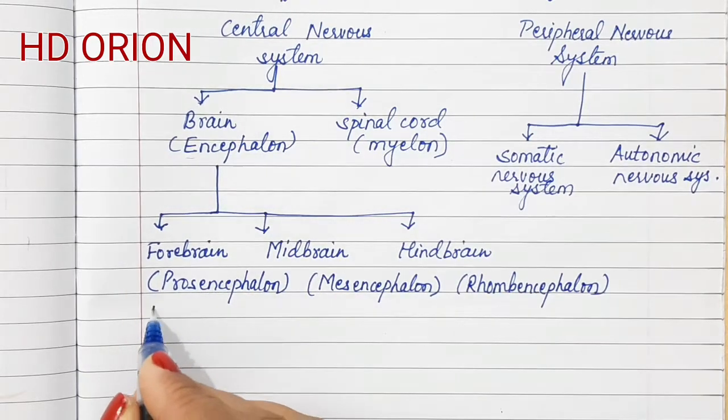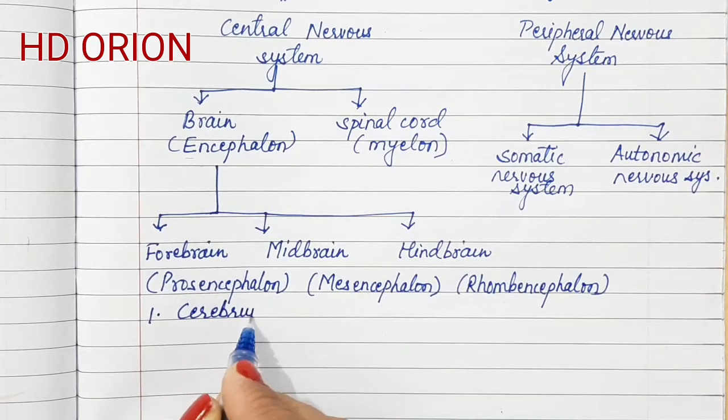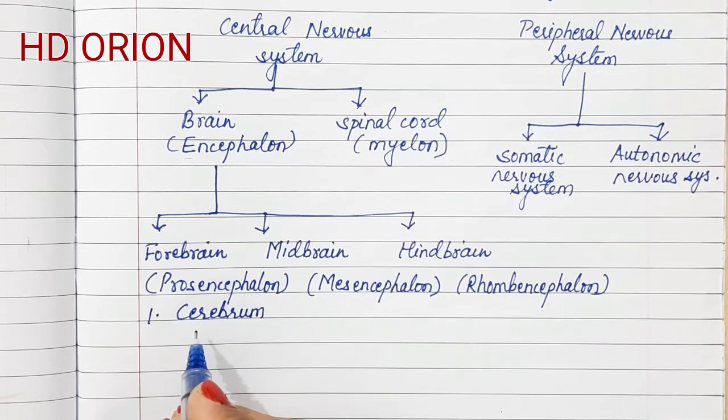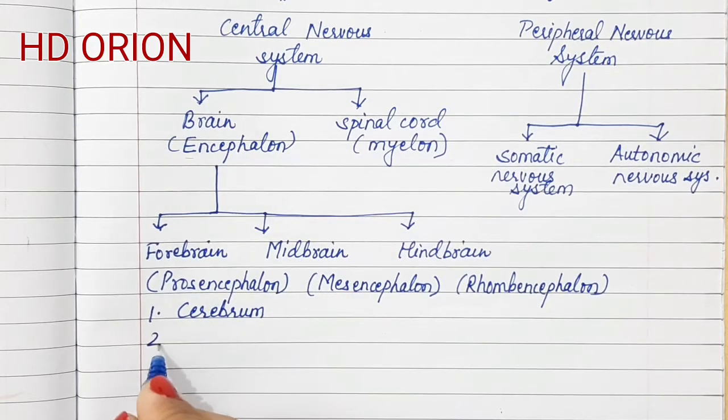Now the forebrain consists of the cerebrum. This is the largest part. If the entire brain is divided into 3 parts, 2 parts of the brain are occupied by the cerebrum. So this is the largest part, the cerebrum.